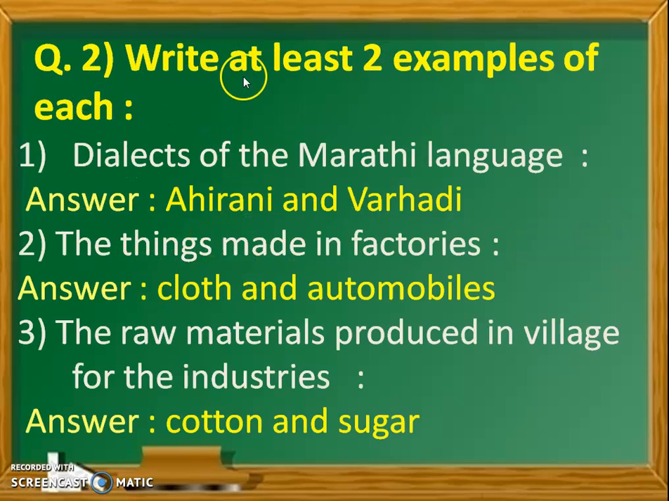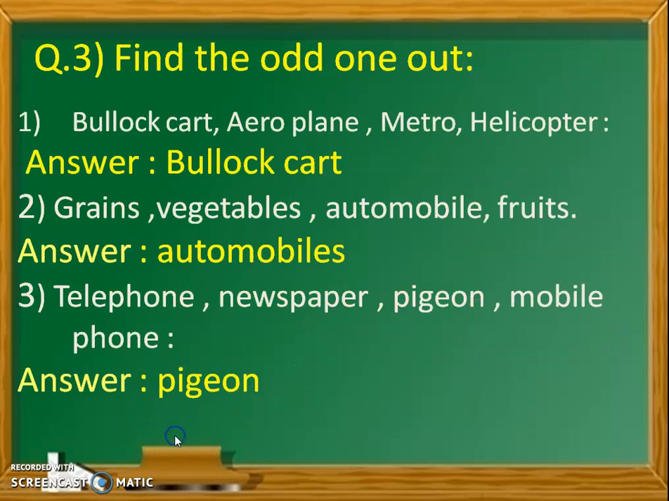Question number 2, write at least 2 examples of each. First, dialects of the Marathi language. Answer is Ahirani, Varadi. Number 2, the things made in factories. Answer is clothes and automobiles. They are made in factories. Number 3, the raw material produced in villages for the industries, that is cotton and sugar.